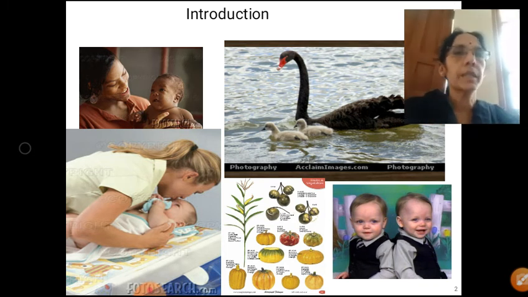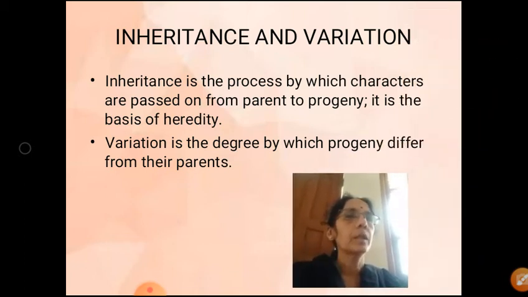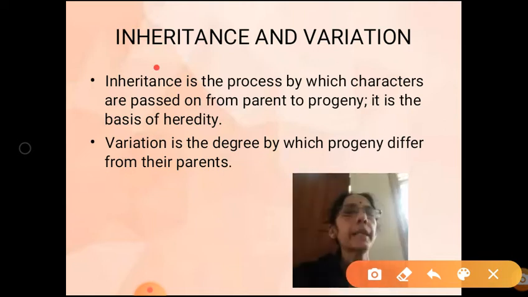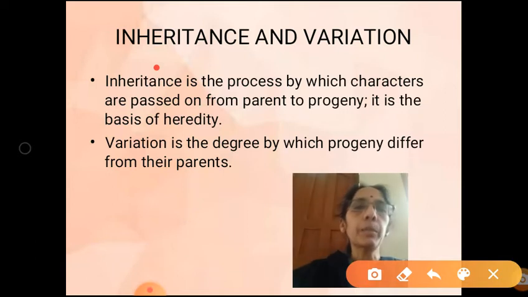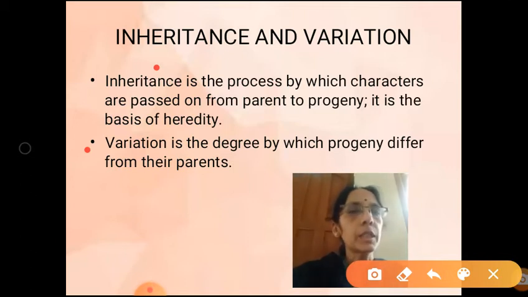So today let us study what is inheritance and variation. The term inheritance refers to the characters that are passed on from one generation to another generation. So the term refers to transfer of characters from parent to their progeny, and this is the basis of heredity. And the term variation refers to the degree by which the progeny differ from their parents.